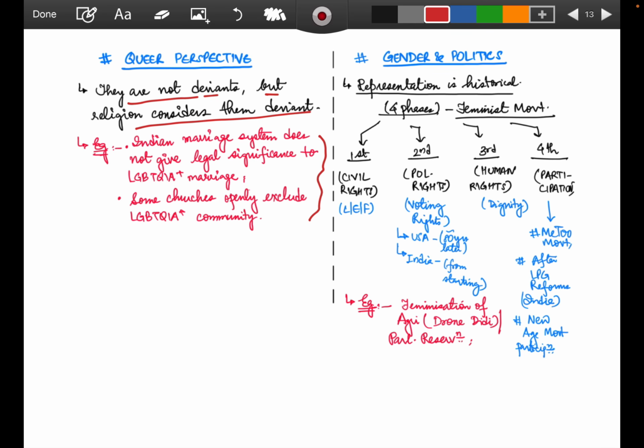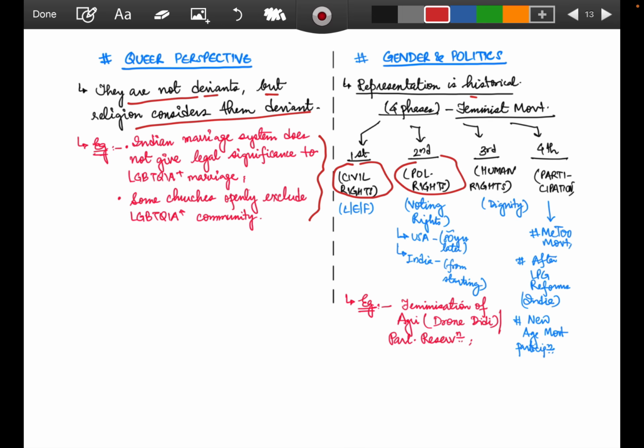Again, coming to gender and politics, representation is historical. How this has happened over the years with gender and politics is a very good dimension to open your answer, where you show how the feminist movements have happened historically. First we talked of civil rights, next political rights, next human rights, next participation in the fourth phase.